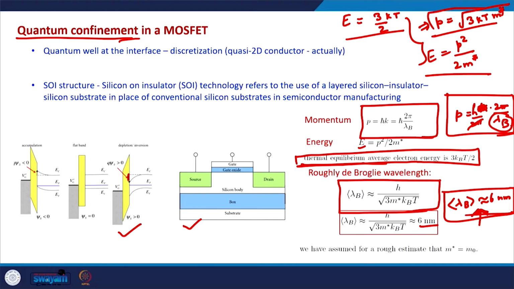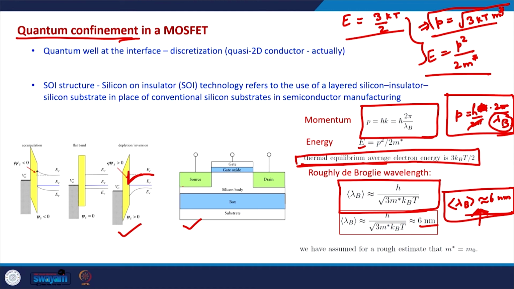We need to consider the quantum mechanical effects. We need to consider the discretization of energy levels. So, what it means is that if this confinement due to this potential energy profile, if this distance is around this value 5 to 10 nanometers or below that value, smaller than that, in that case we need to consider the discretization of the electronic energy levels.